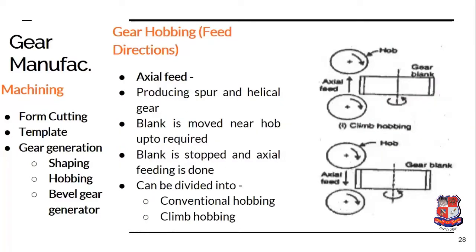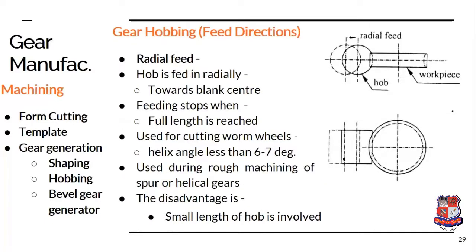So we have just discussed that there are two types of axial feeding, the climb feeding and the conventional feeding. Then the radial feeding, which is generally given to achieve the complete depth of the tooth, as well as while preparing the worm gear with the help of the hobbing operation.